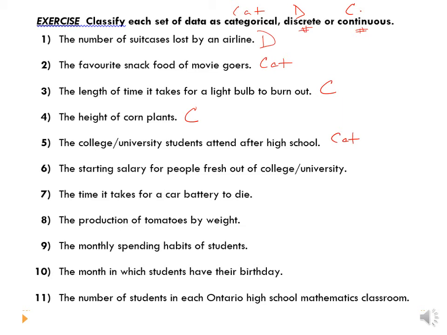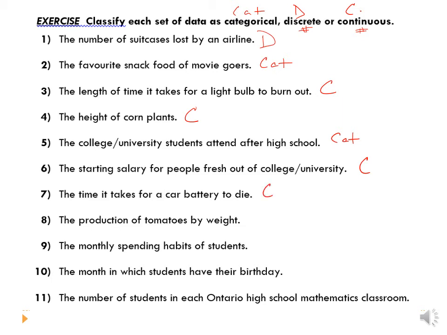The starting salary for people fresh out of college, university. So salary is money. Can you have fractions? Can you have part of something? Can you have half of a dollar? Yes, you could. So that is continuous. The time it takes for a car battery to die. Again, time you can always have part of or fraction of, right? Part of a minute, part of a second, part of an hour, continuous.